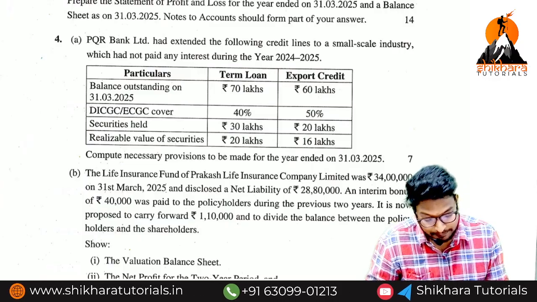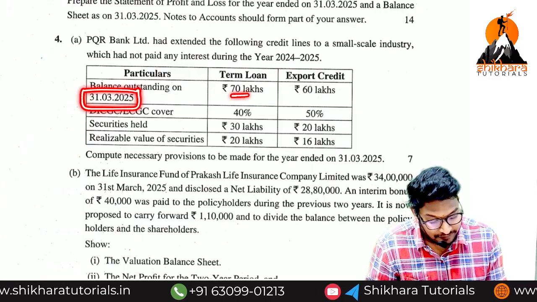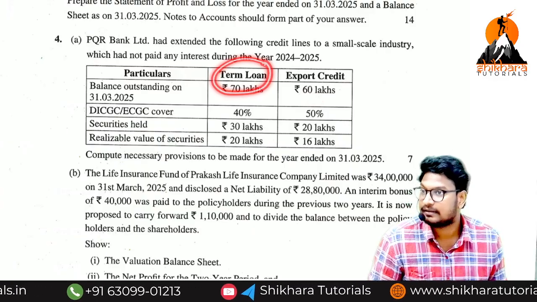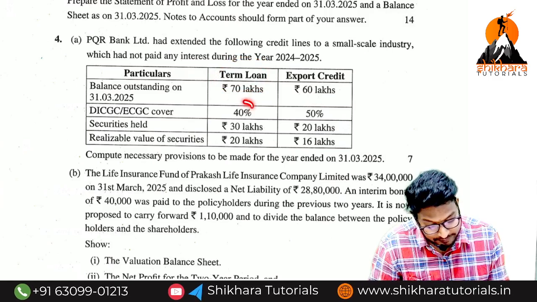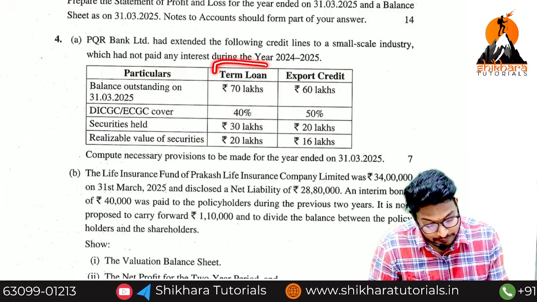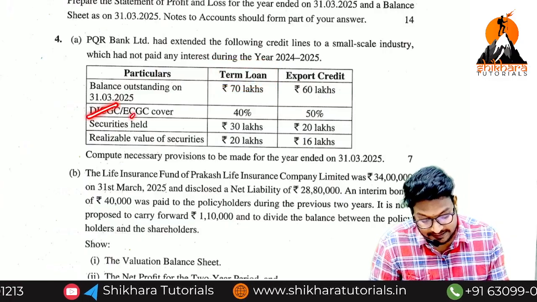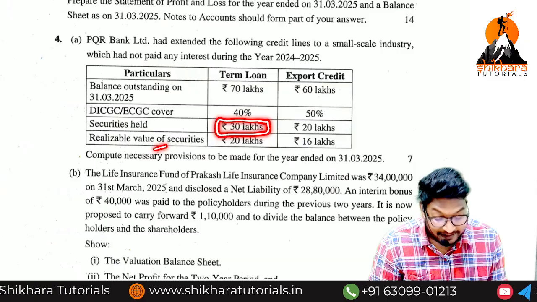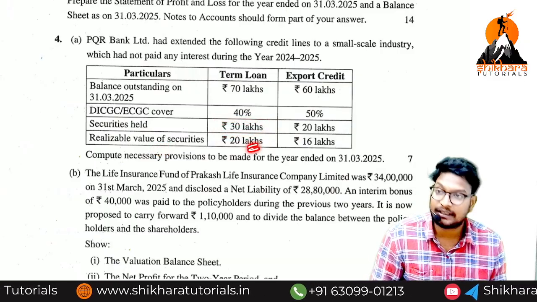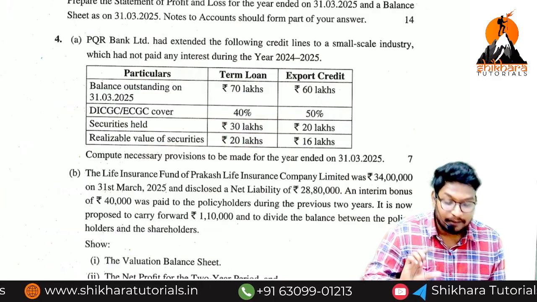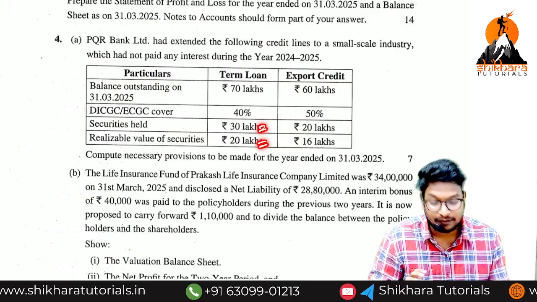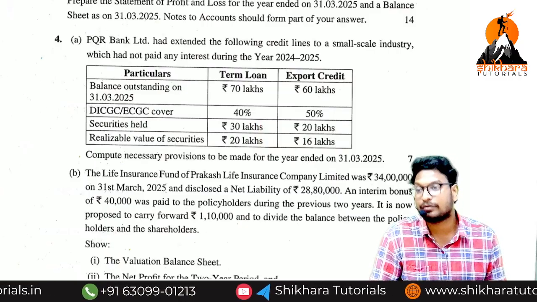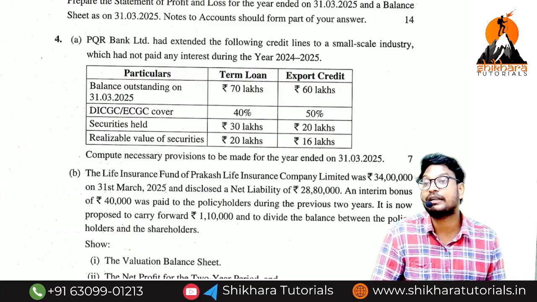So simple. What is the balance outstanding on 31st March 2025? 70 lakhs and 60 lakhs. First, the term loan. What is the coverage? 40%. For a term loan, who will give the coverage, DICGC or ECGC? DICGC. What is the security held? 30 lakhs. But the realizable value of the security is 20 lakhs. So we should consider 20 lakhs, not 30 lakhs, because that is the realizable amount.